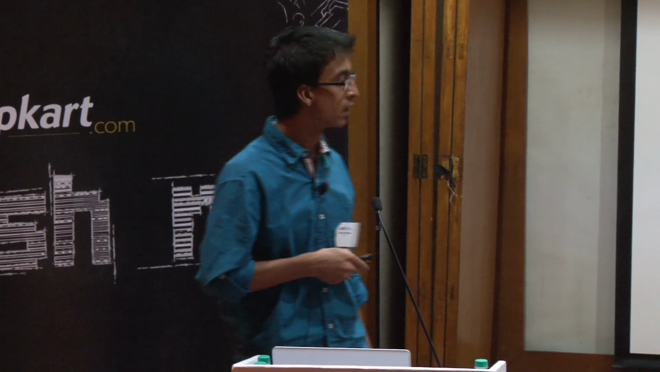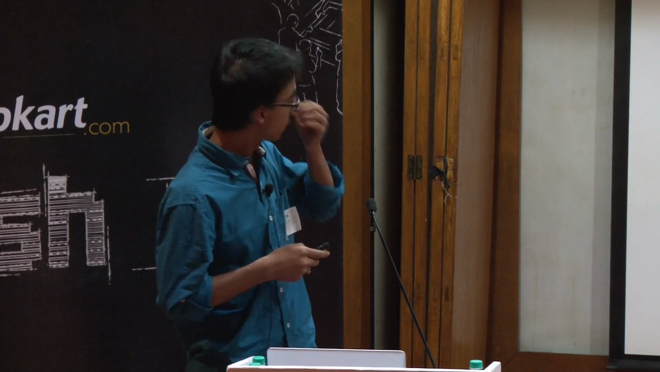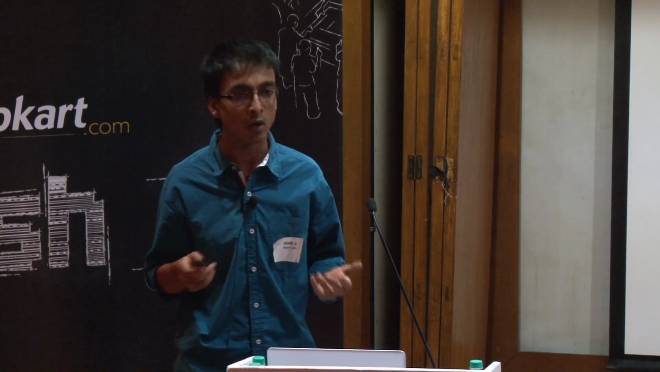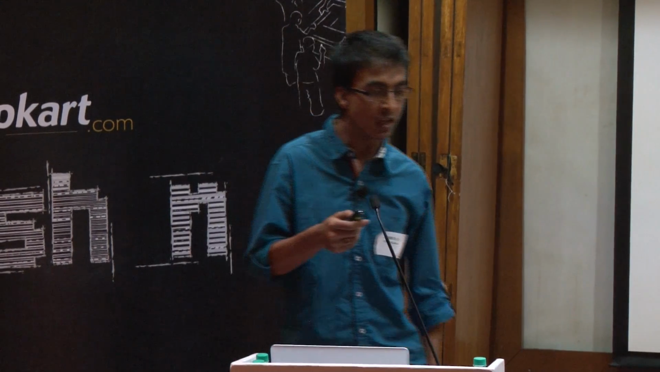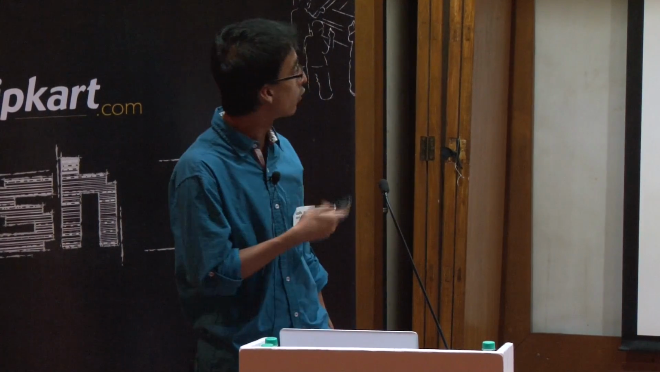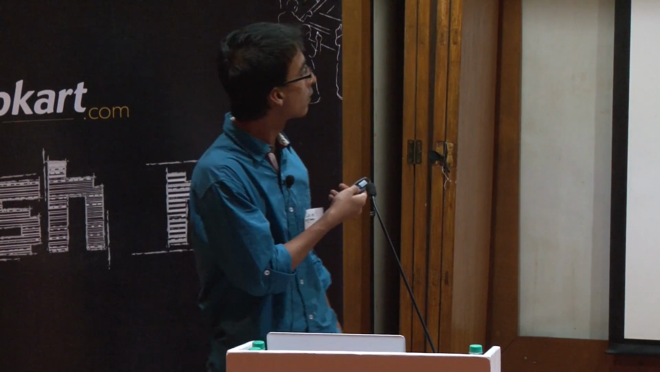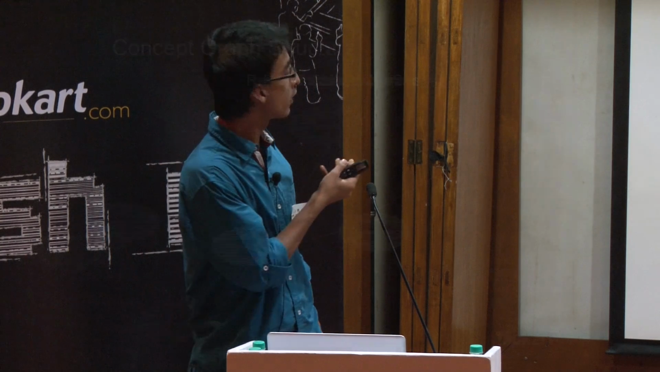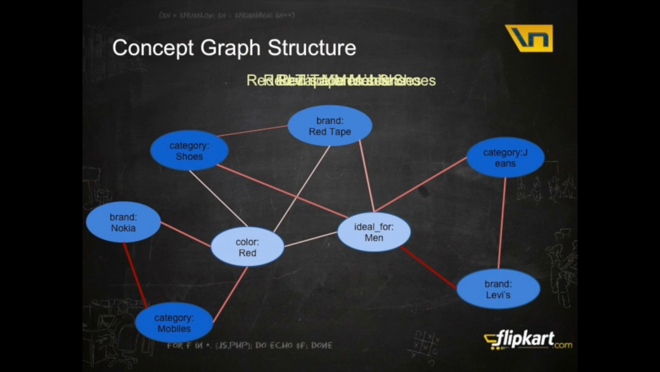So what we did is we created a relationship, an edge, between the entities that we found during indexing time. We connect the entities if we find products between them. So the structure overall now looks like a graph. For a product like Red Tape men's shoes, it's going to give me something like this: the entity category shoes, the brand Red Tape, and ideal for men. We connect these since we have products for these.